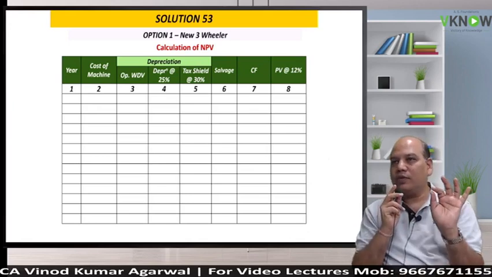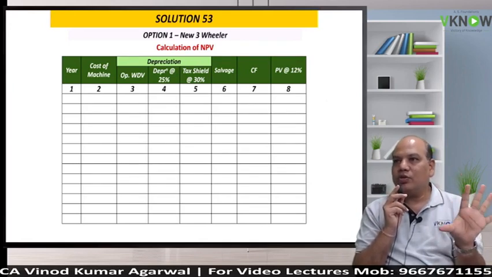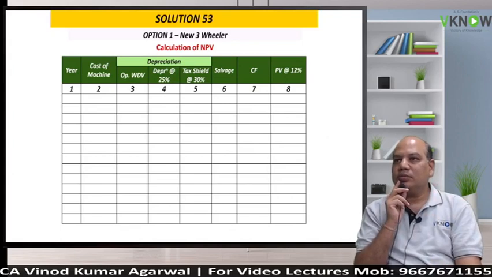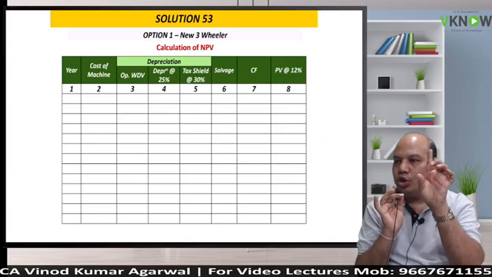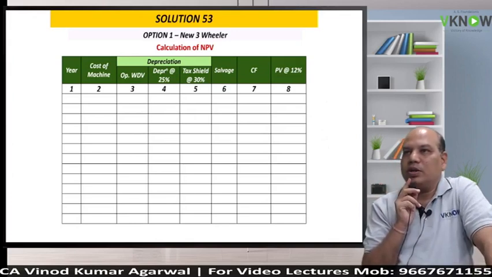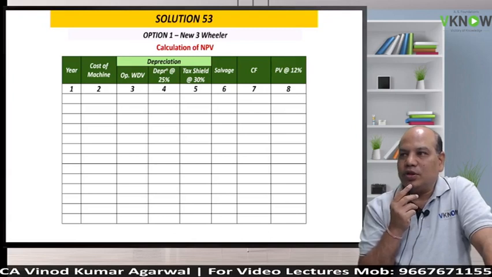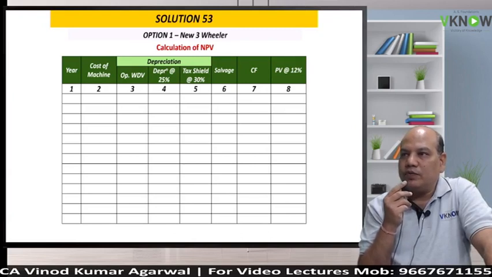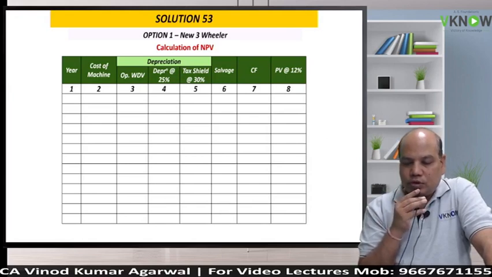In this question, there are very few cash flows. One is year 0 investment. Then for 10 years, you will get tax shield on depreciation. And in the 10th year, you will get salvage value. These are the three cash flows of the new three-wheeler option 1. Am I right? Because there is no sales. There is no cash fixed cost. So the question is only asking you to compare two options and choose the option which will have lower PV of cash outflow. So we'll solve. It will take some time, but then you can score 10 marks.